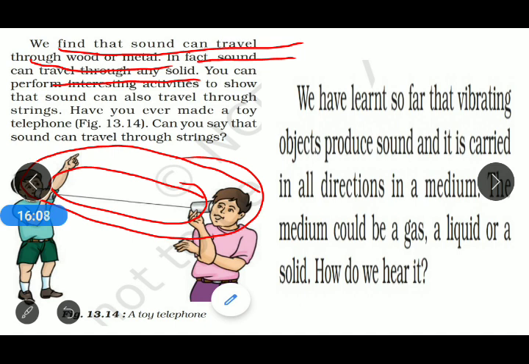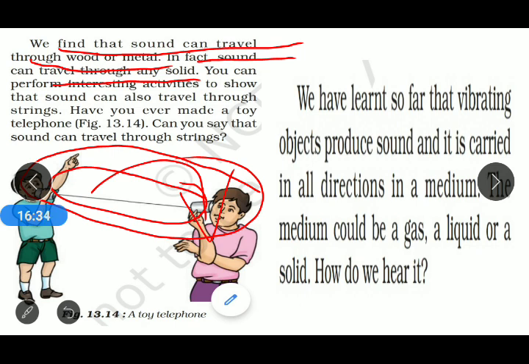And we ask our friend to say something from his end, and then we can easily hear the sound which he said to us. That means whatever he speaks, we can easily hear it at the other end of the paper cup. So we can say that sound can also travel through strings.